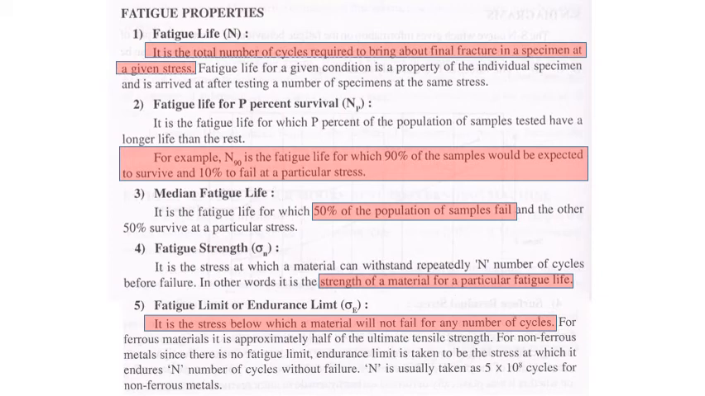The median fatigue life is 50%, the average of that. Fatigue strength is the stress at which the material can withstand n number of cycles repeatedly. That is what I said. Once we see that horizontal line for mild steel, even if you operate n number of times below that level, it can withstand n number of cycles. The endurance limit is the stress below which a material will not fail. If you operate below that, it will not fail easily.